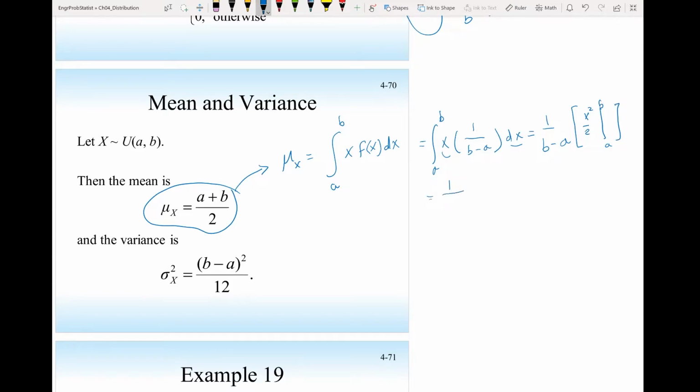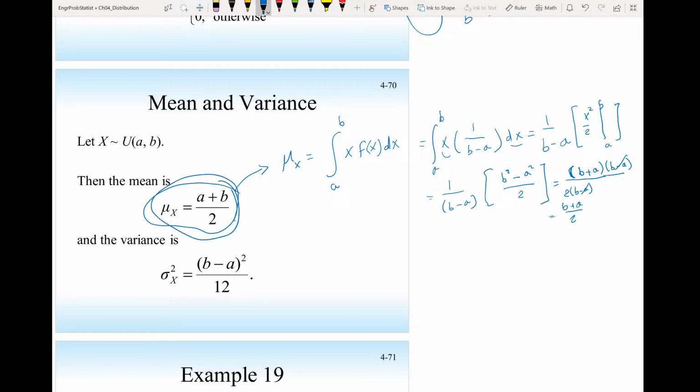So this is 1 over b minus a times b squared minus a squared over 2. I can express this as 1 over 2 times b minus a, times b plus a times b minus a. And this cancels and we end up with b plus a over 2.